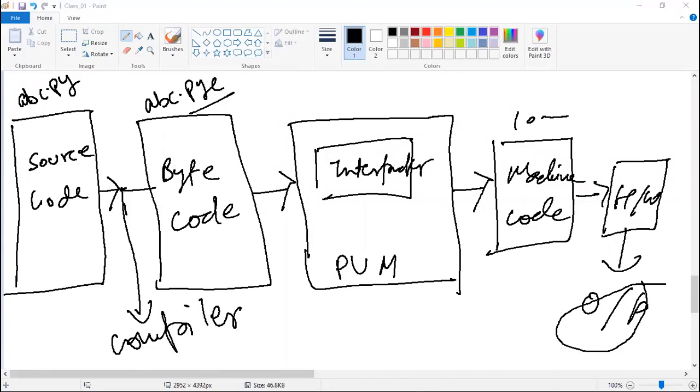But can you tell me what is the basic difference between compiler and interpreter? Anyone? Let's say if you compile a code and if you interpret a code, what will be the difference? How will they compile and how will they interpret?